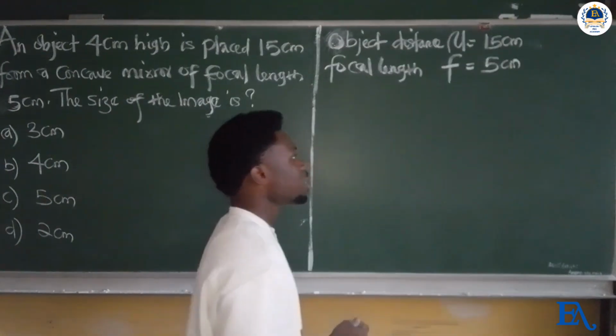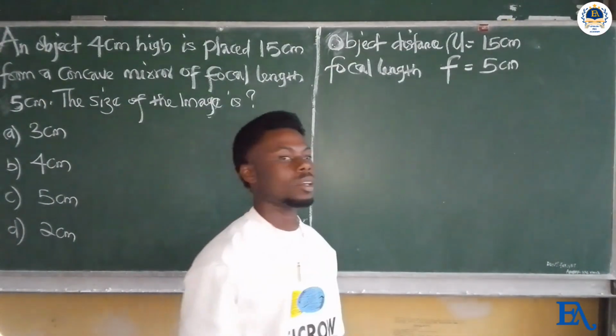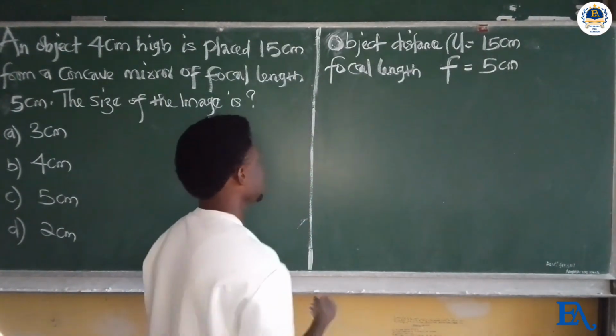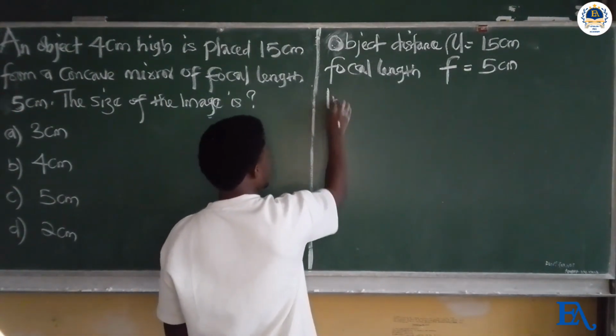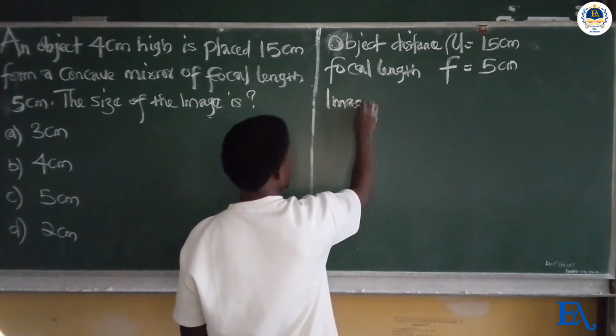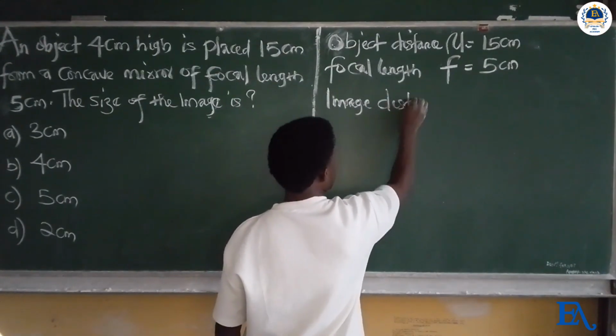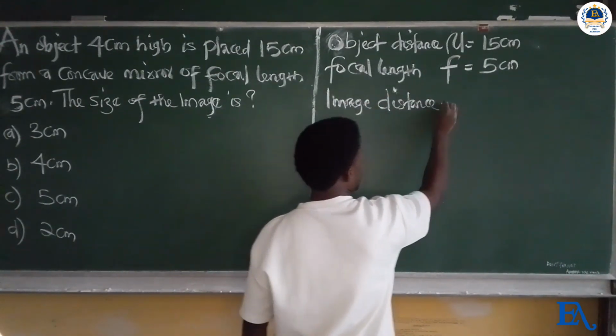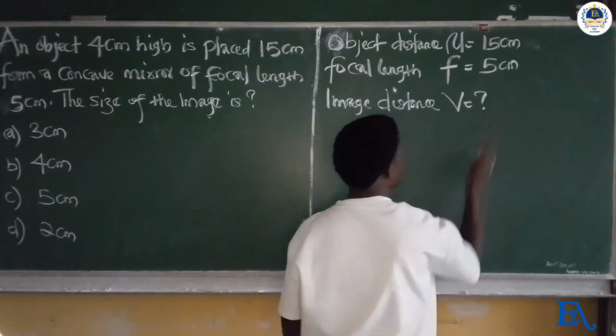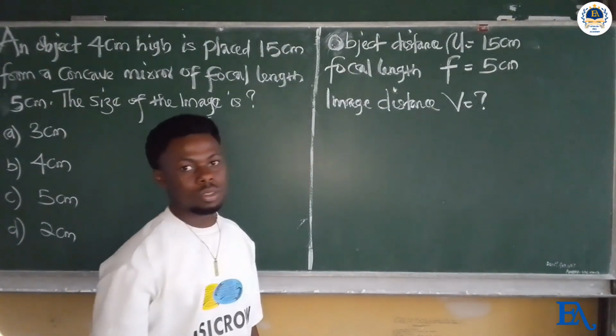We are going to apply the mirror formula to determine the image distance. The image distance v is unknown. To determine the image distance, let us use the mirror formula.